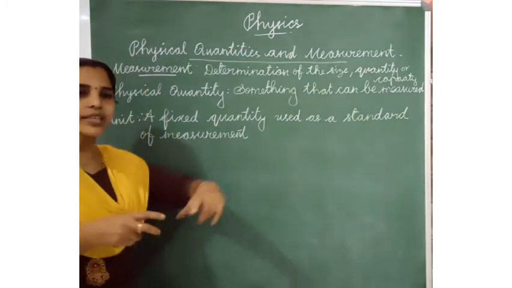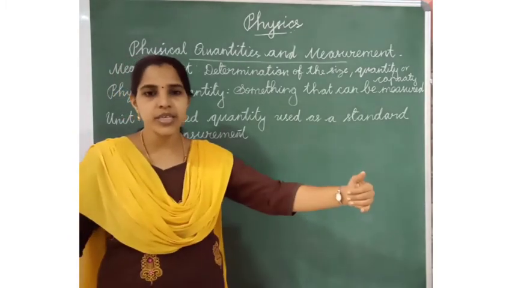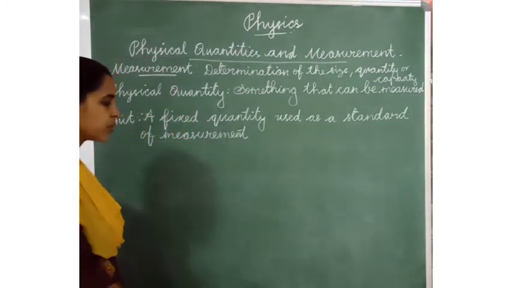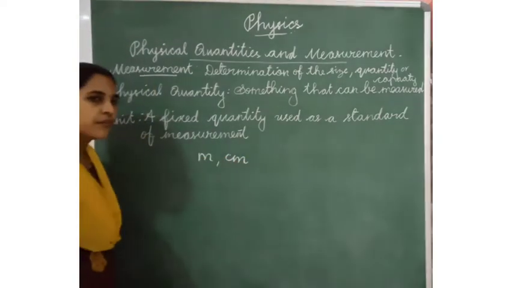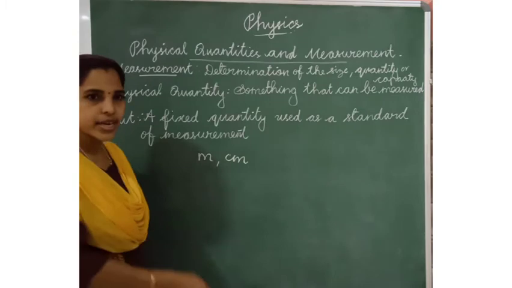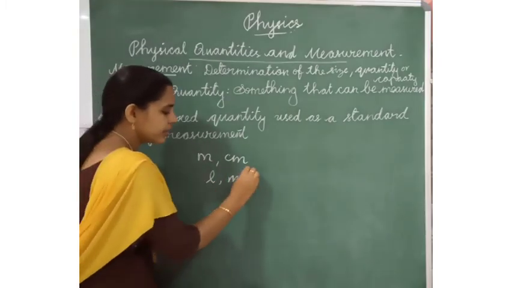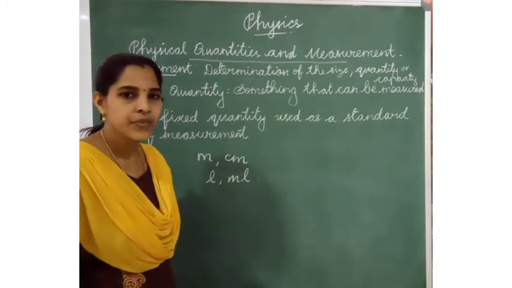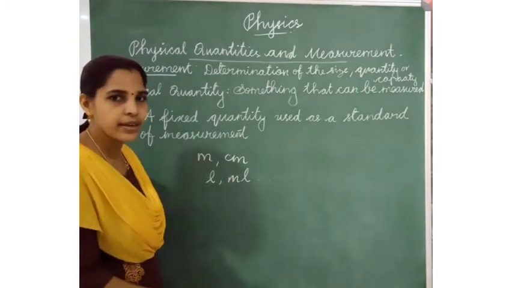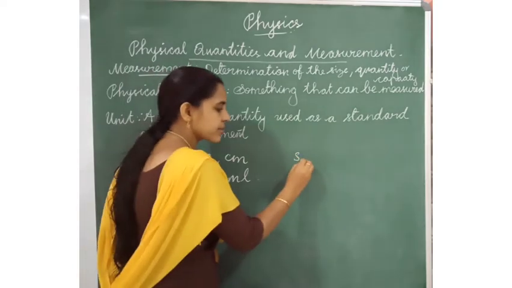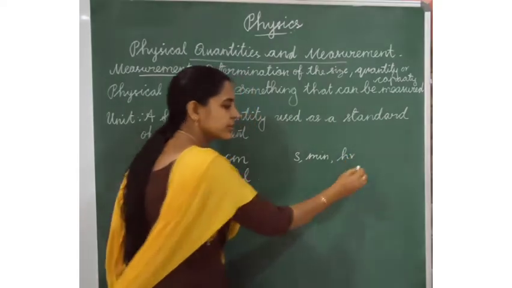When we measure the table using the length, or otherwise using the ruler, we will use meter or centimeter. When we measure the quantity, we will use liter, milliliter, etc. When we measure the time, we will say seconds, minutes, hour.